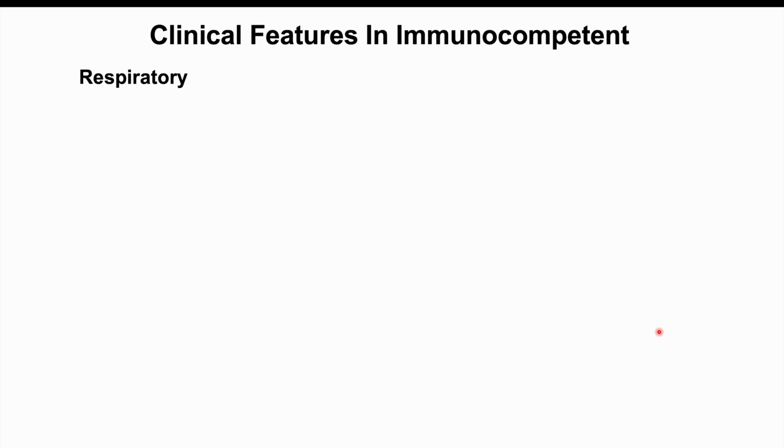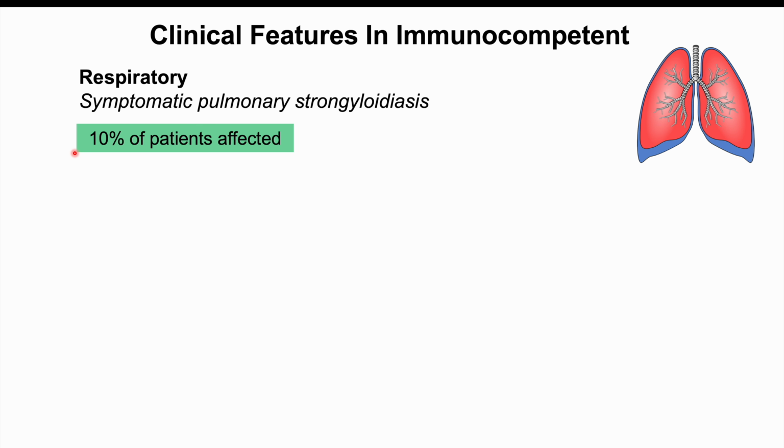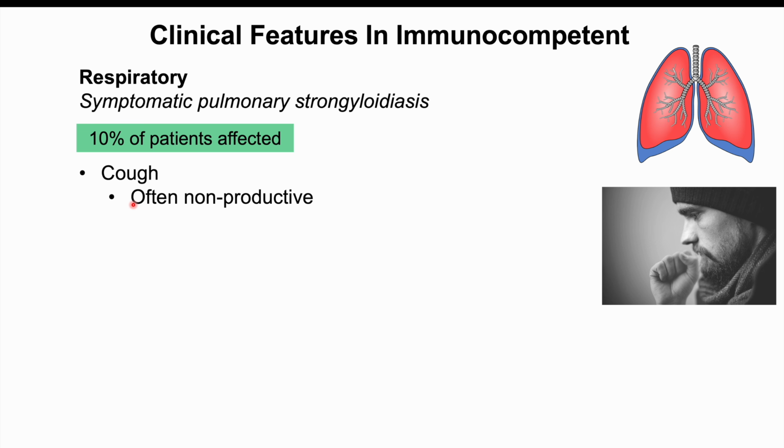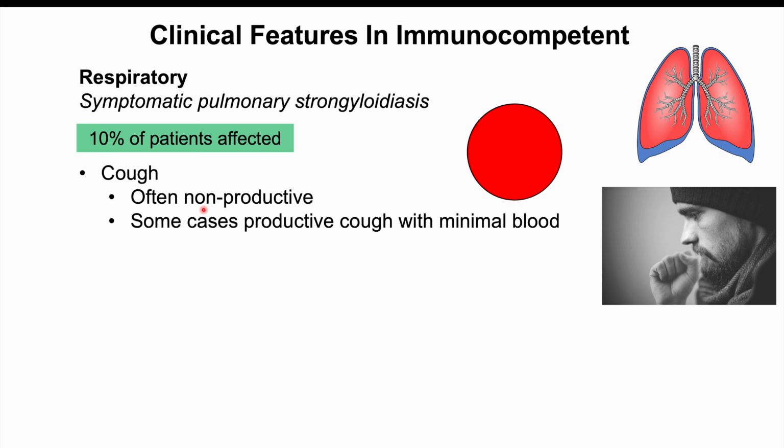And the respiratory system can be affected in some patients as well. If the respiratory system is affected, it's known as symptomatic pulmonary strongyloidiasis. It's going to occur only in a minority of patients. Only around 10% of patients will have respiratory findings. These include a cough. The cough's often going to be non-productive, meaning that it's a dry cough. In some cases, though, it can be a productive cough, and they can cough up some phlegm or mucus with some blood streaks in it, so there can be minimal blood streaking in the mucus.